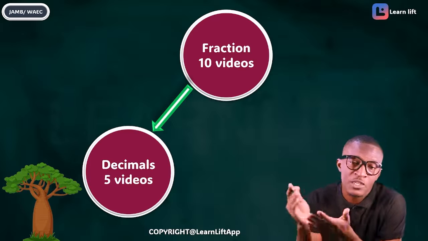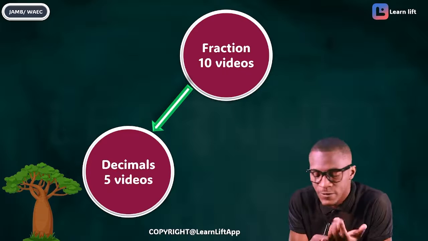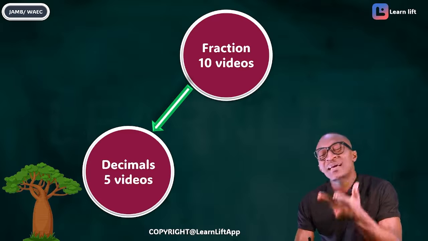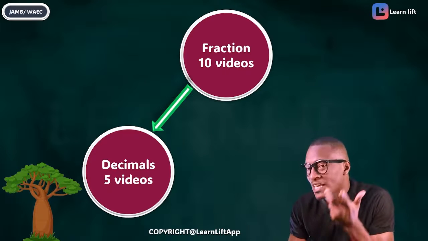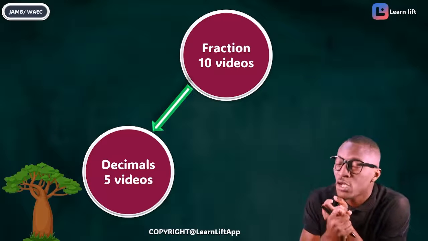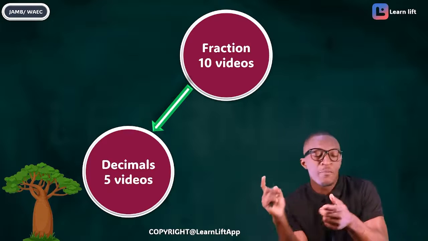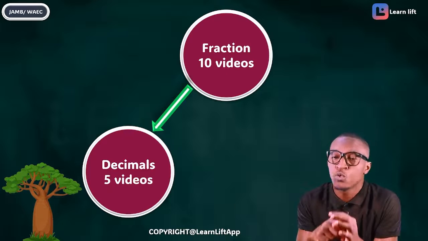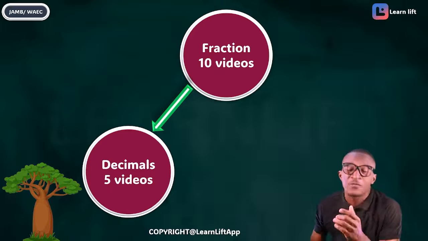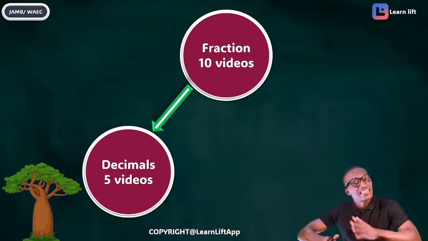When we say decimal, it's not just decimal places. We'll talk about your decimal places. We'll talk about your place value. We'll talk about significant figure. I spent time to teach significant figure. I gave the rules and I gave a lot of past questions, and everything has the notes. After that, we'll go further to talk about your percentage error, which has a lot of past questions. And after that, we're going to talk about your standard form, which JAMB also calls your approximations. If you have checked your JAMB syllabus, you know that these topics are important.